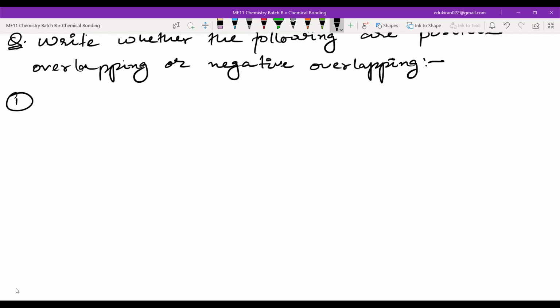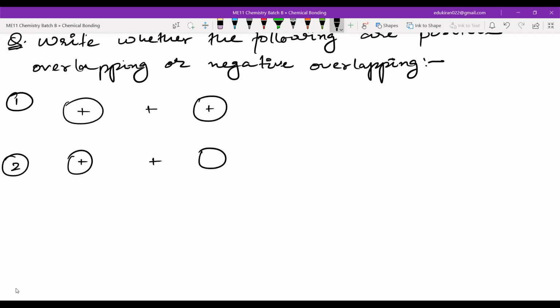Question number 1: if you have an s orbital, this is positive, and you have another s orbital, positive. This positive sign is the phase.